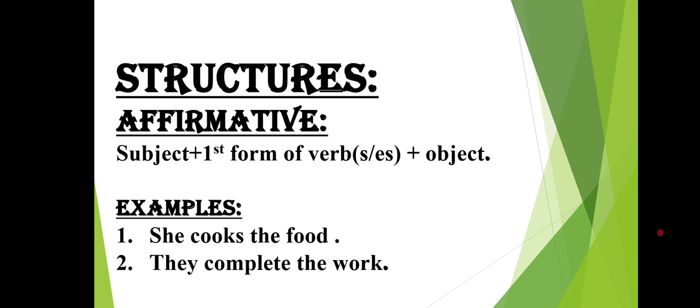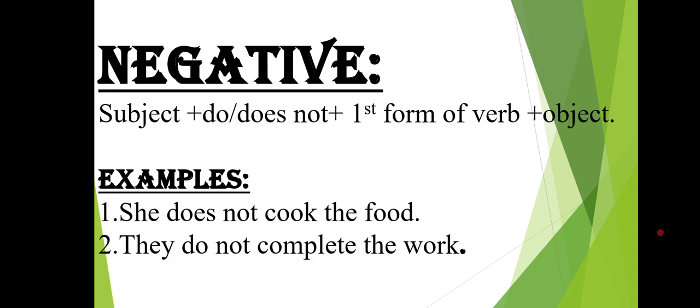In affirmative sentences, we constructed two examples. Number one, she cooks the food. Number two, they complete the work. Now we are going to change them into negative. In negative, she cooks the food will be changed into she does not cook the food. And they complete the work will be changed into they do not complete the work.